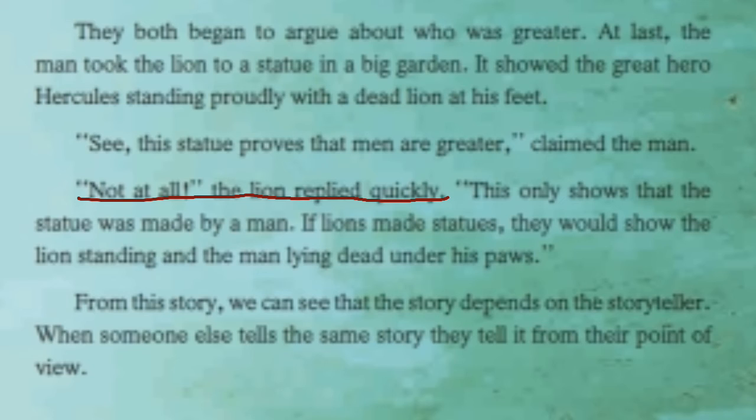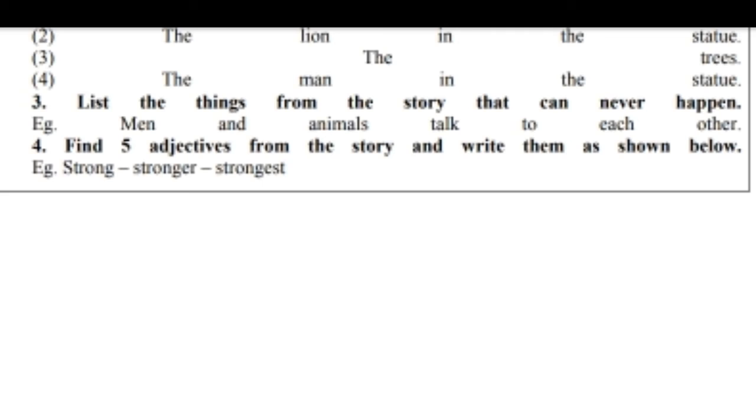Now next activity. Question 5. Find adjectives from the story and write them as shown below. For example, strong, stronger, strongest. So we have to write these adjectives in three forms, positive, comparative and superlative. We have to find such adjectives in the story.